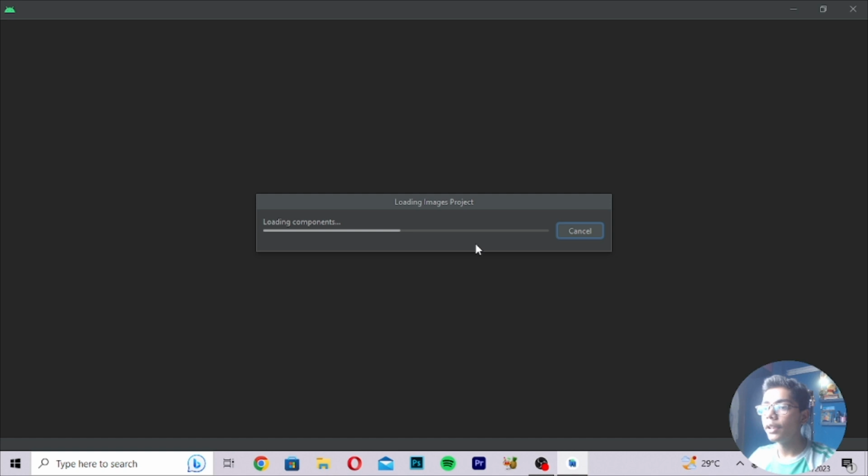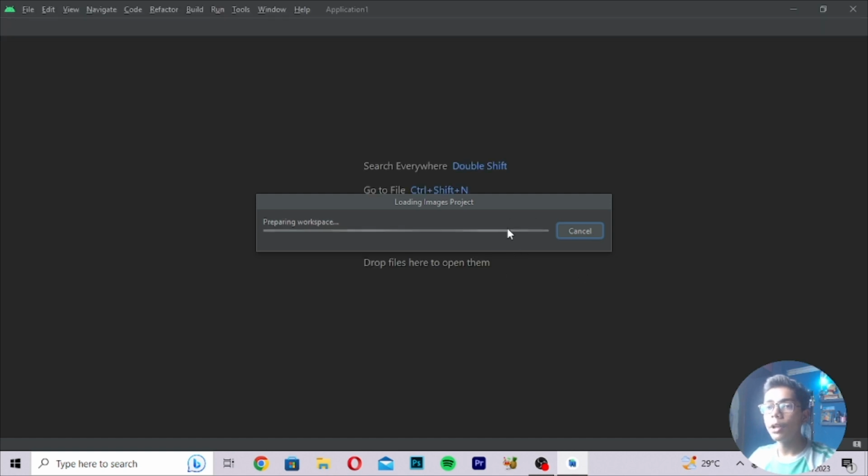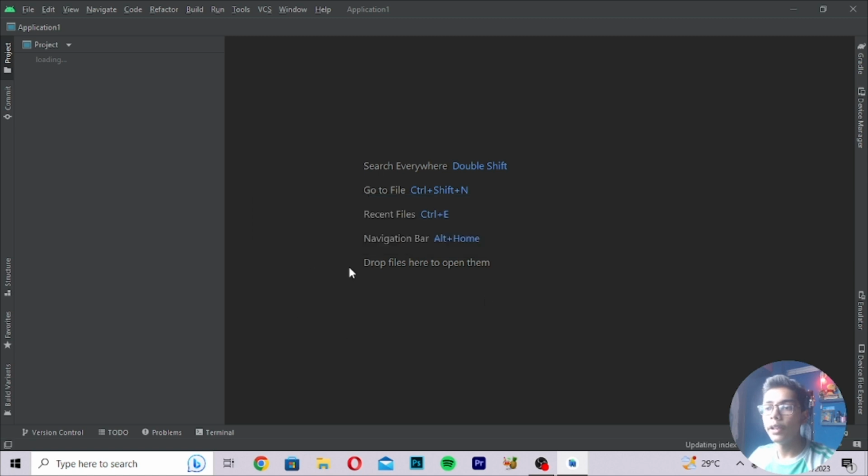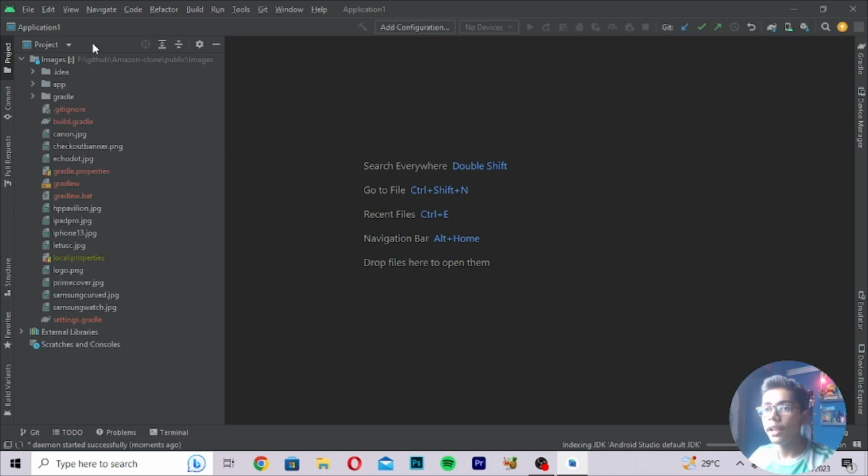I have already opened this, because it takes time to open. You can also open it directly here. In the previous video we created our folder also, and our folder name was application1, which we gave to our project or folder. You can give any name to your project or folder. I have given application1 here, and I've saved it in the images folder of local disk F. And now after saving this file here, we have to work with this.